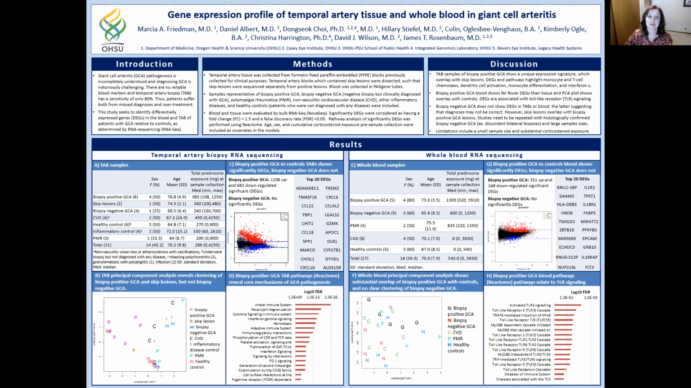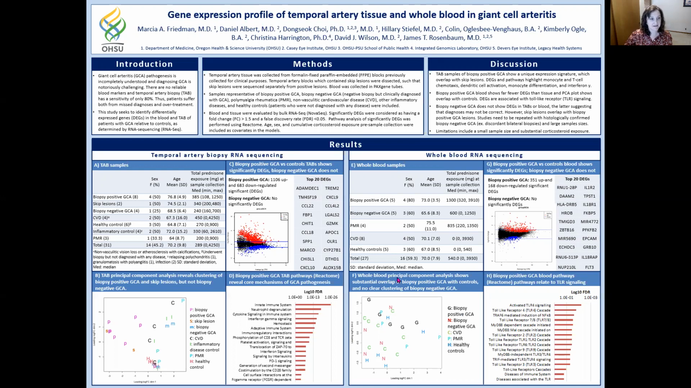We are studying the gene expression signature of temporal artery tissue and whole blood in giant cell arteritis. For temporal artery tissue, we use formalin-fixed paraffin-embedded blocks, and for whole blood, we collect blood in PAXgene tubes at the time of biopsy. We collect samples representative of biopsy-positive GCA, biopsy-negative GCA, polymyalgia rheumatica, non-vasculitic cardiovascular disease, other inflammatory diseases, and healthy controls. In temporal artery biopsy samples, we also look at skip lesions, and in those cases, we dissect the skipped tissue away from the positive tissue and sequence those two groups separately.